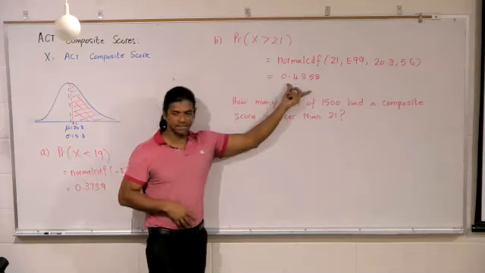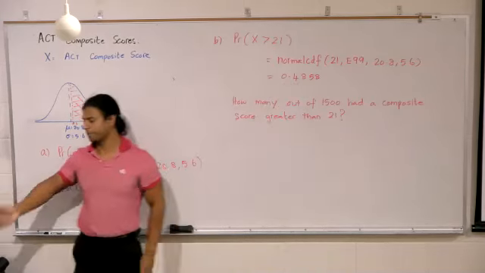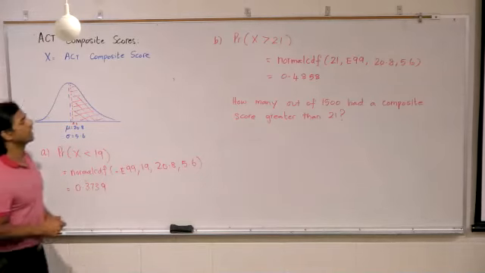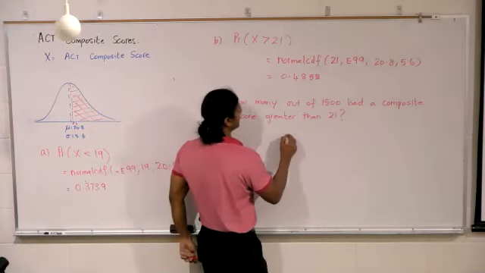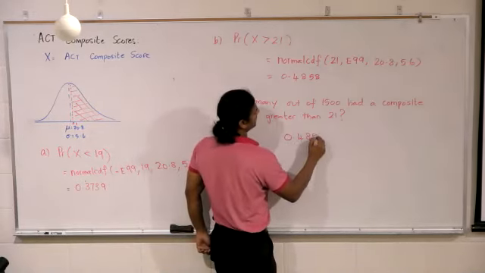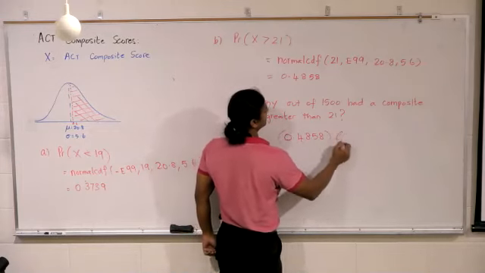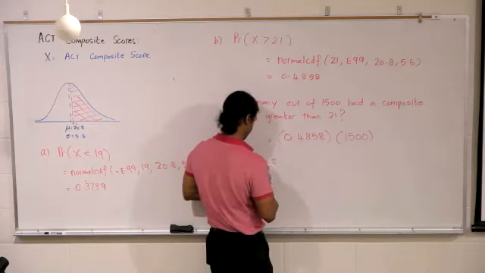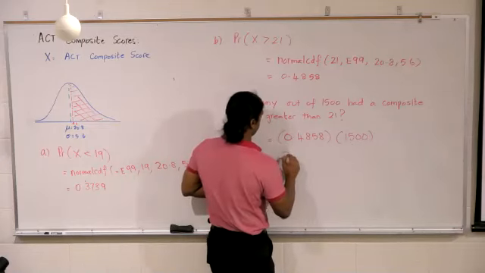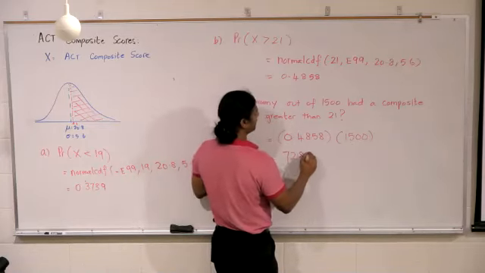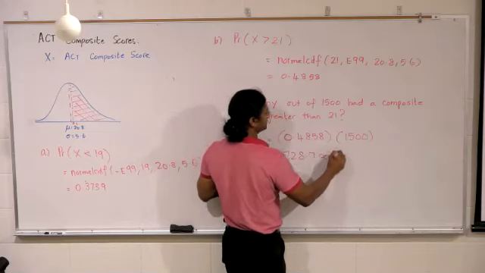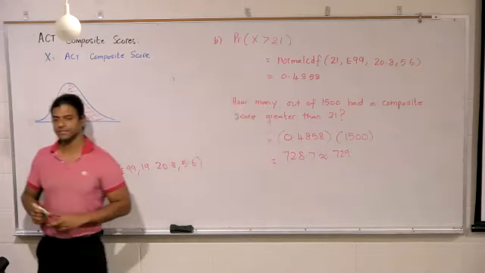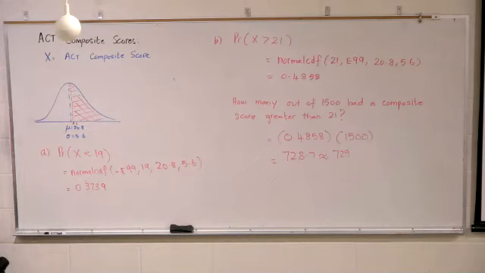So percent times the number of people. We have 0.4858 multiplied by 1,500. What do we get? 728.7, rounded to the nearest integer, you get 729. But you can't have 0.7 of a person. Exactly. So